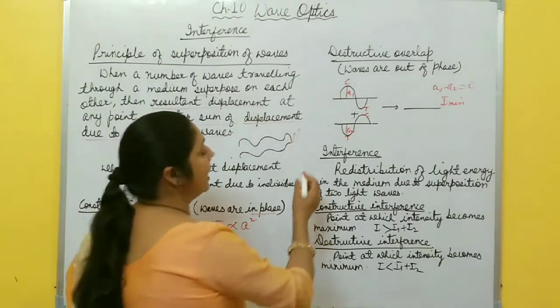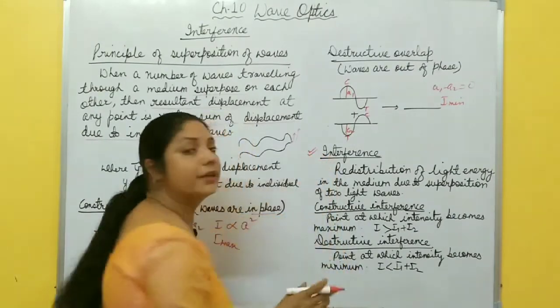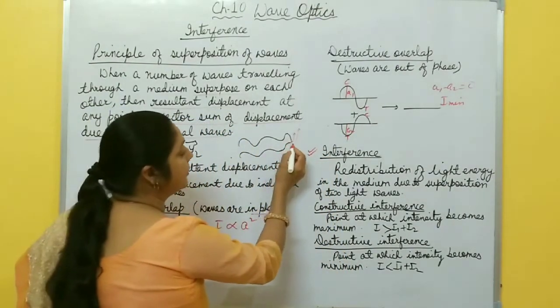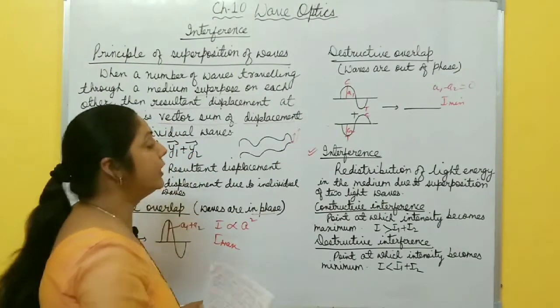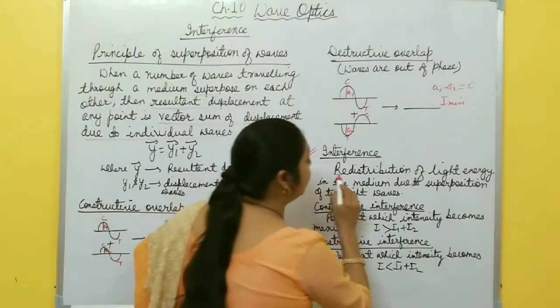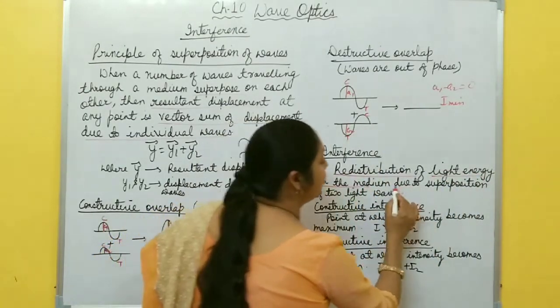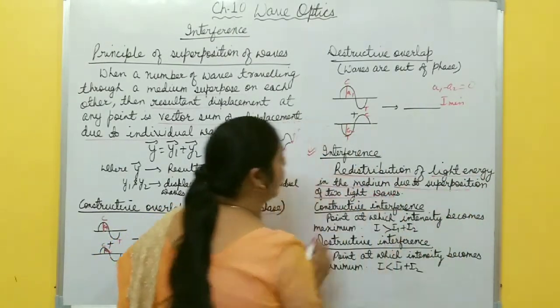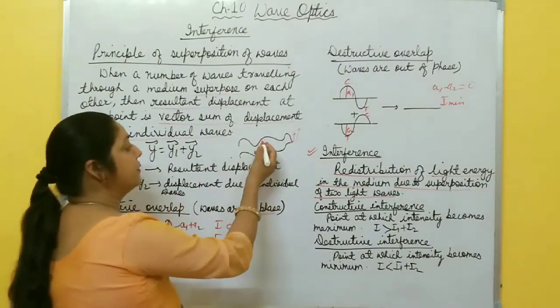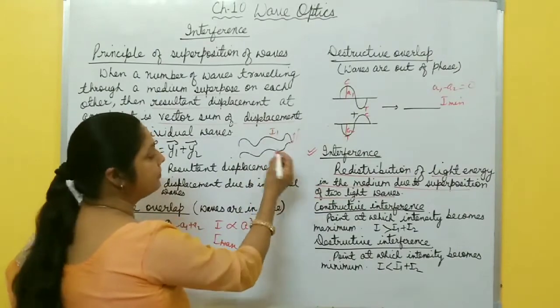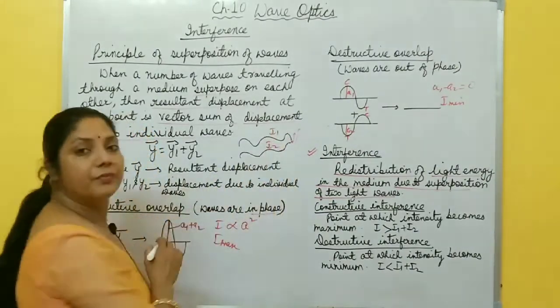Now after this, I am going to start interference. What is this interference? When these two light waves superimpose at a particular point, what happens? There is redistribution of light energy in the medium due to superposition of two light waves. Both the light waves have different intensity. Suppose the first wave has intensity I1, the second wave has intensity I2.